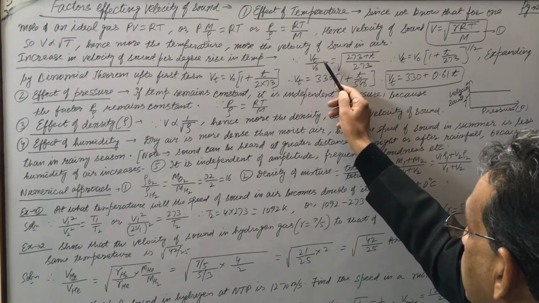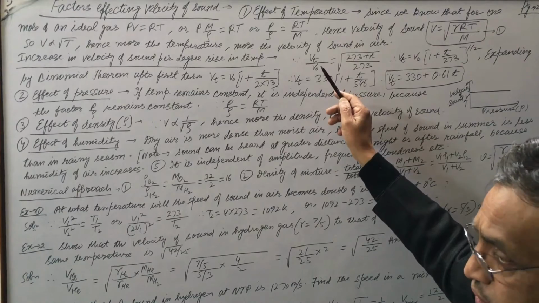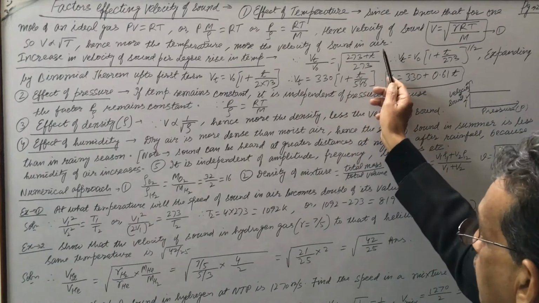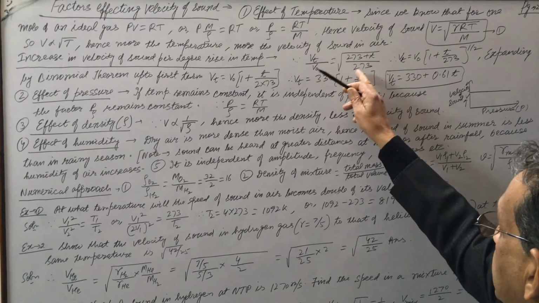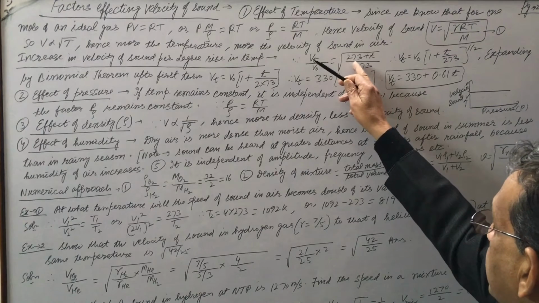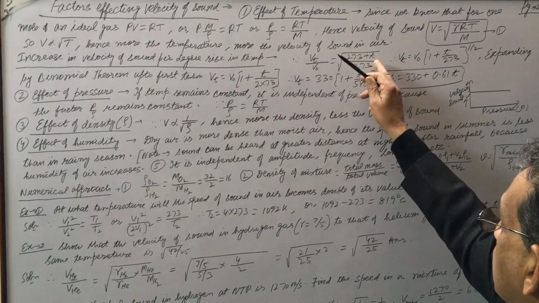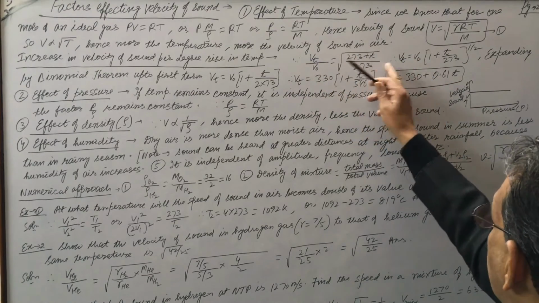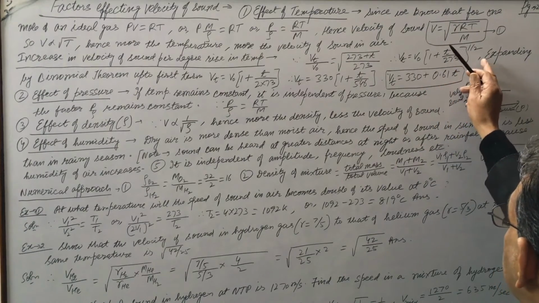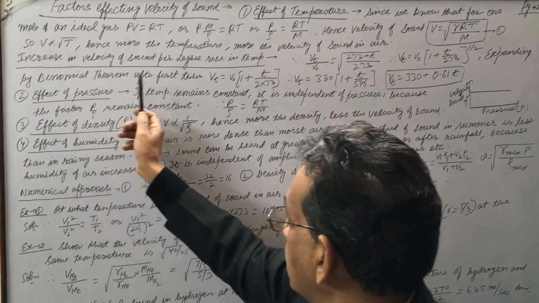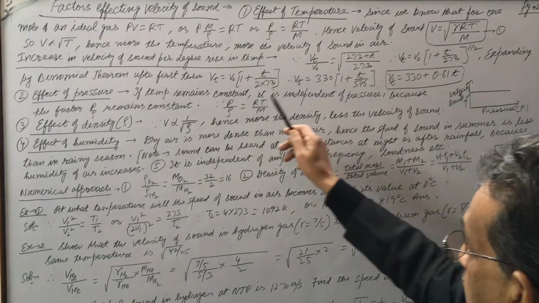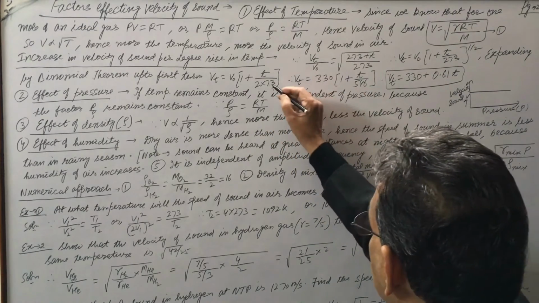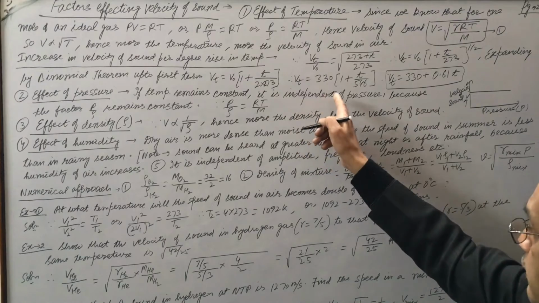Now suppose अभी room temperature 20 है, तो velocity of sound at 20 divided by velocity at 0 degree Celsius. So it is under root T1 by T2. तो यहाँ 0 degree पे temperature 273 है and at present 20 degree है, तो 273 plus t, where t is the temperature. So on cross multiplication Vt is V0 into 1 plus t by 273 to the power half. Expanding by binomial theorem up to first term, तो ये हाफ आगे आ जाएगा. So Vt is V0 into 1 plus t by 2 into 273.